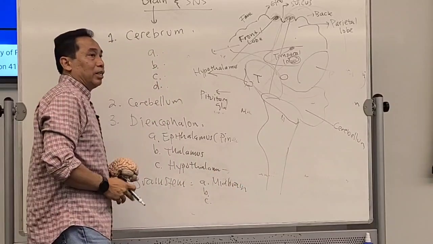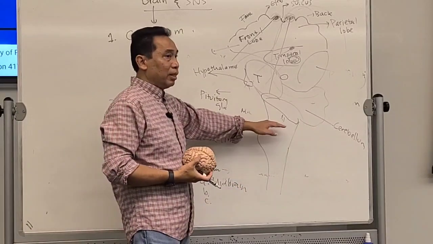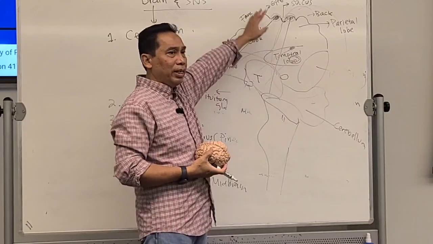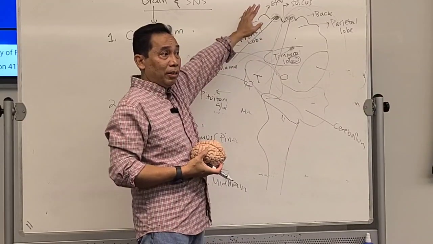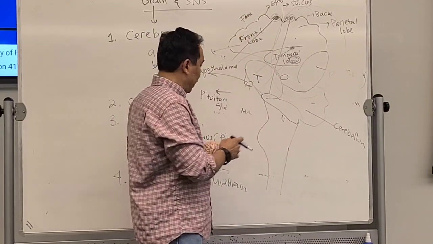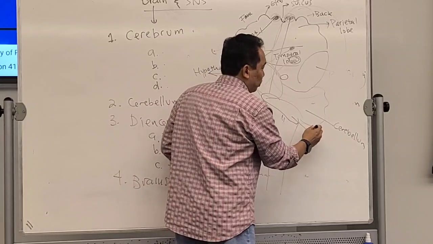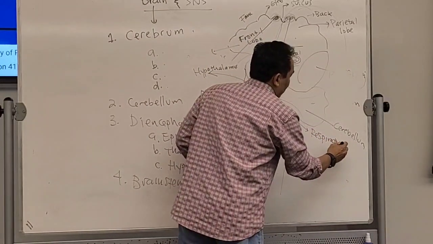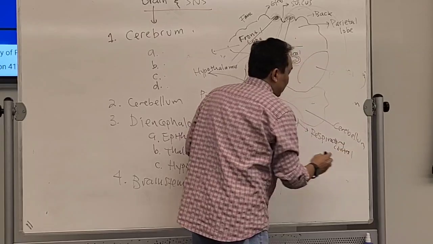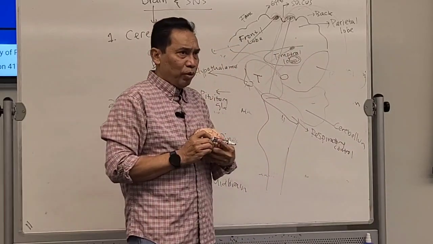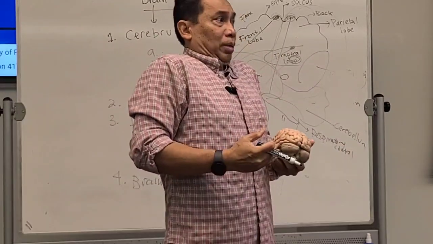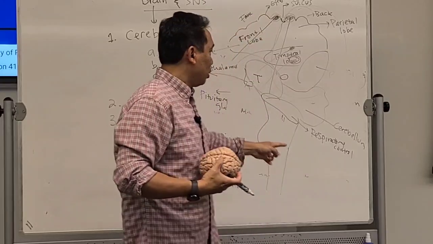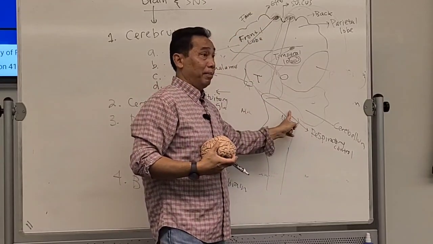The midbrain is usually the connection between the brainstem and the higher brain on the top. And there is also respiratory control over here. Part of the respiration, especially deep breathing, will be controlled by this midbrain.